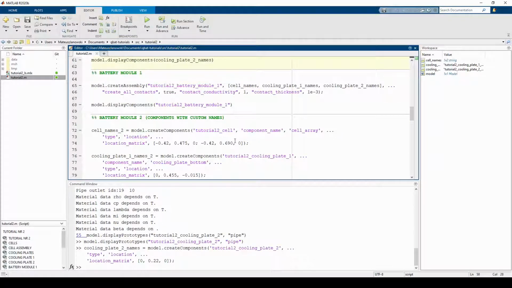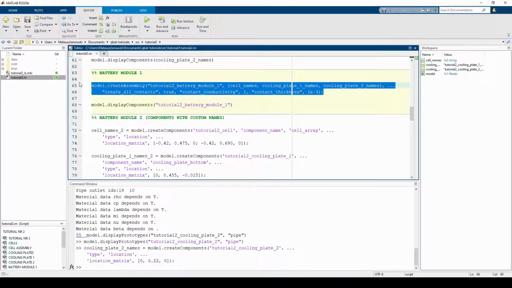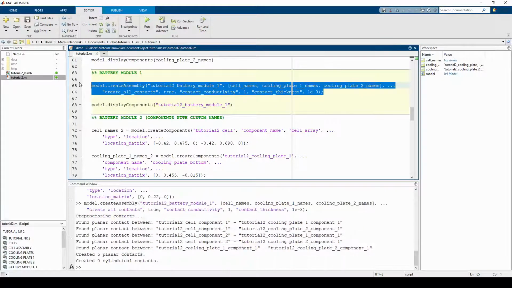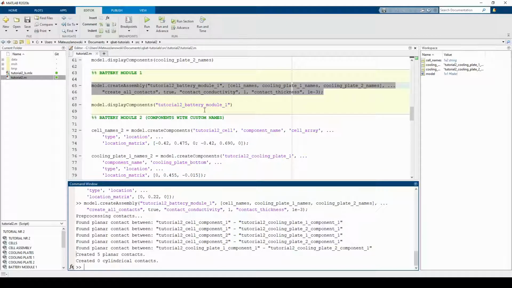Now we can combine the battery cells and cooling plates into an assembly. We want to simulate contact paths between the components, so we need to specify contact thickness equal to 1 mm and contact conductivity equal to 1 watt per meter Kelvin, typical for contact paths. As you can see, 5 contacts between the components have been created. We can use the display components function to display the created module.